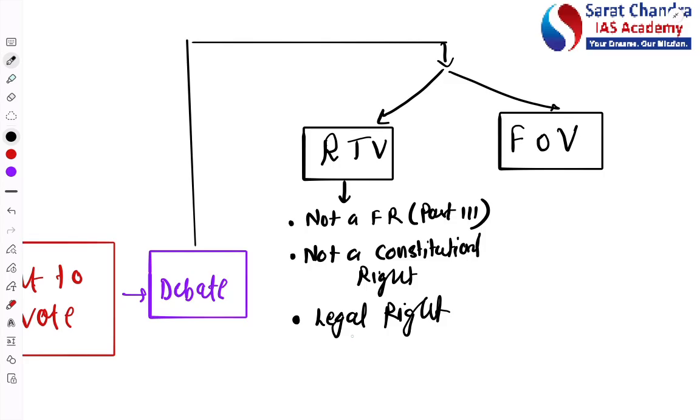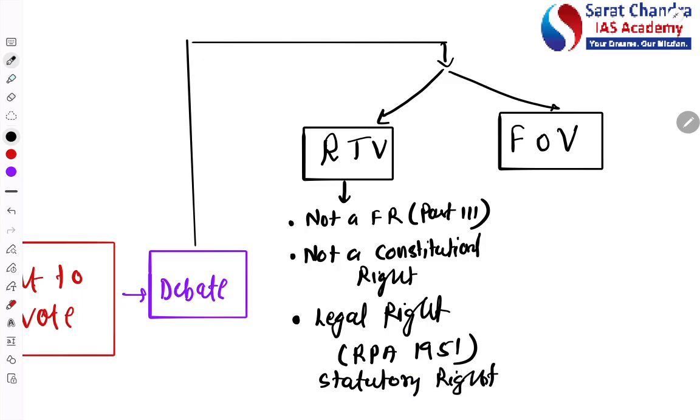And why are we calling it a legal right? A legal right is when the right is given through a statutory law passed by the Parliament or the state legislature. Then we call it a legal right. So the right to vote is a legal right since this right is given through the Representation of People's Act 1951, which is a statutory law. And hence it is also called a statutory right. Very important, I would say.